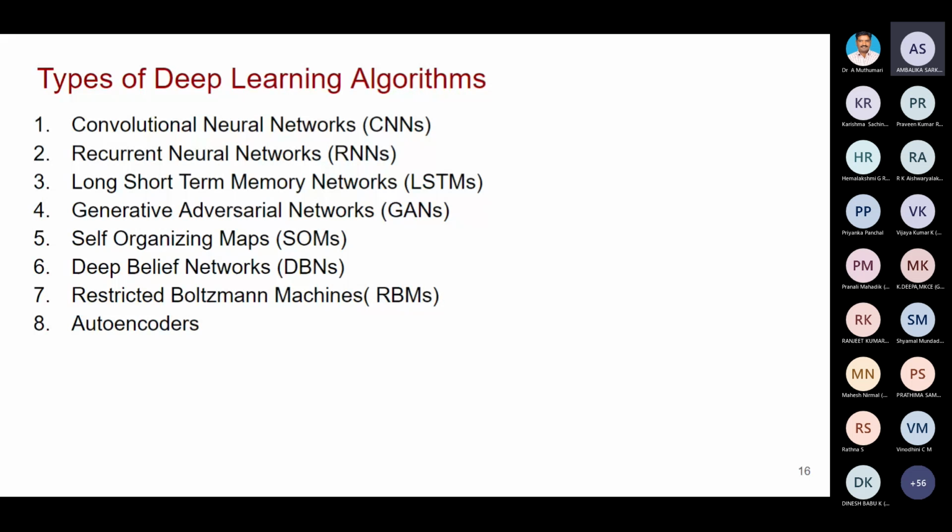Depending upon the application, you can select any one of the deep learning algorithms. Either you use machine learning algorithms for developing your application, or you can use deep learning. But this FDP is on deep learning algorithms, so you select a particular algorithm. Let us take an example: speech recognition, where we have to convert speech to text.